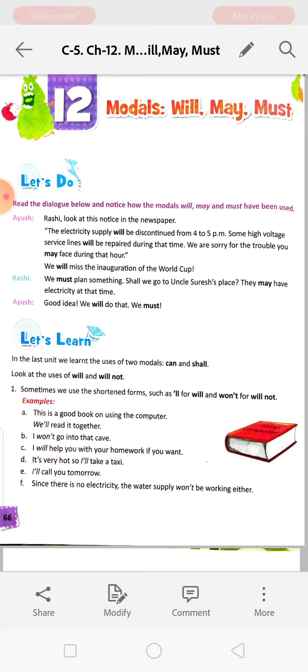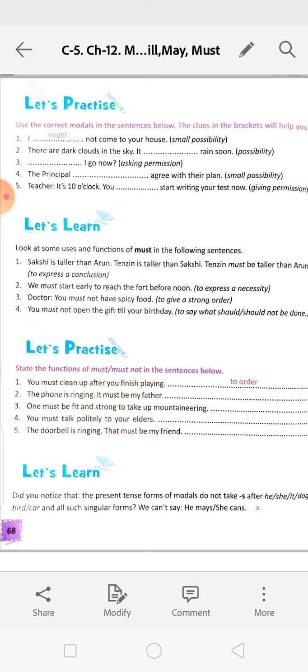I might not come to your house. It is a small possibility. There are dark clouds in the sky. It may rain soon. May I go now? The principal might agree with their plan. Teacher, it's 10 o'clock. You may start writing your test now.